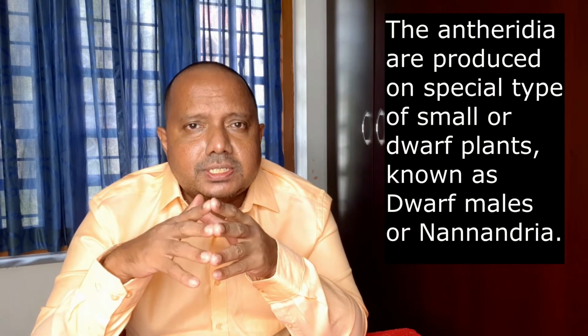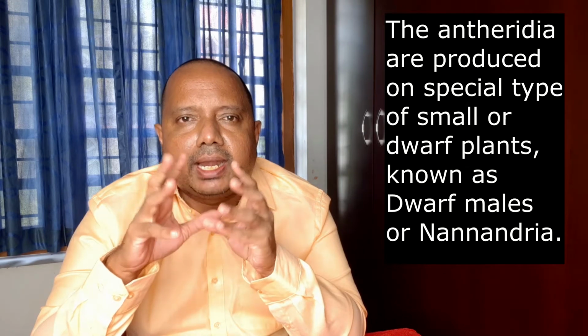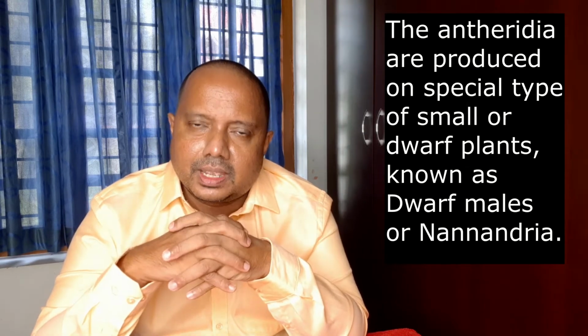Remember, it is not a species. Those species which are macrandrous are known as macrandrous species, and those species which are nannandrous are called nannandrous species. Nannandrous species are those organisms which produce a nannandrium. And nannandrium is a unique structure present only in these Oedogoniales. So this sexual reproduction is a little bit complicated.